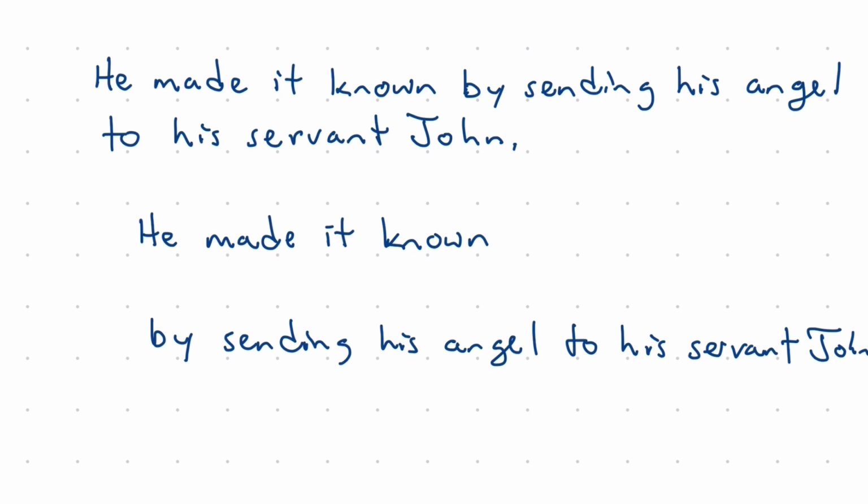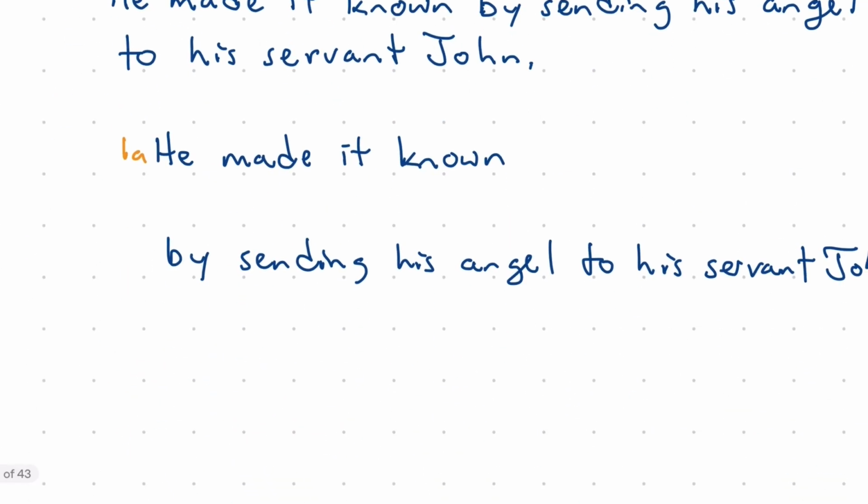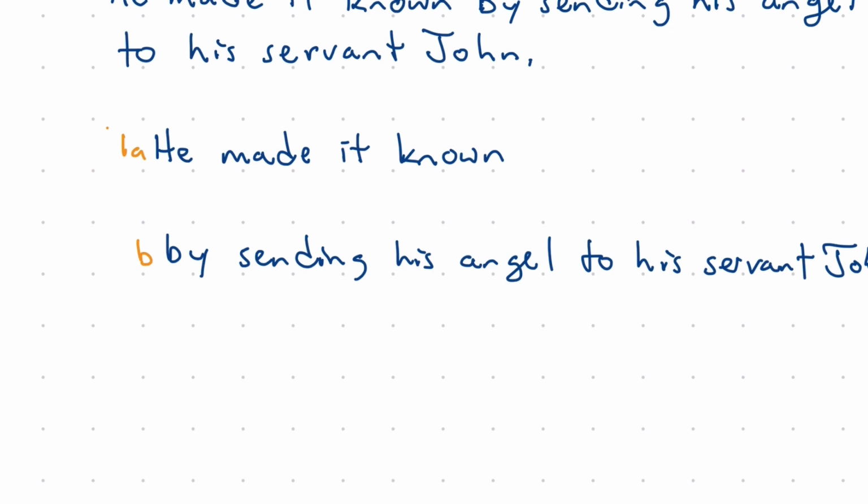And then we'll label these propositions. This is verse 1a and verse 1b. Draw a line. We have two propositions.